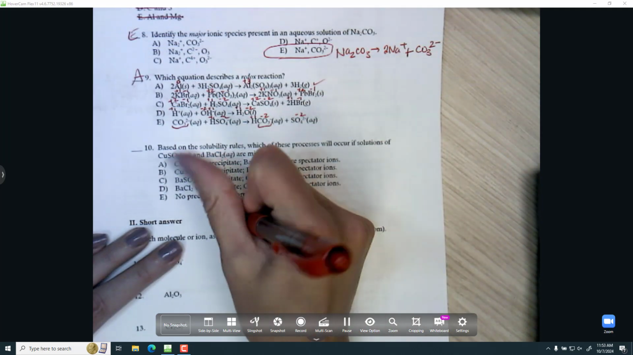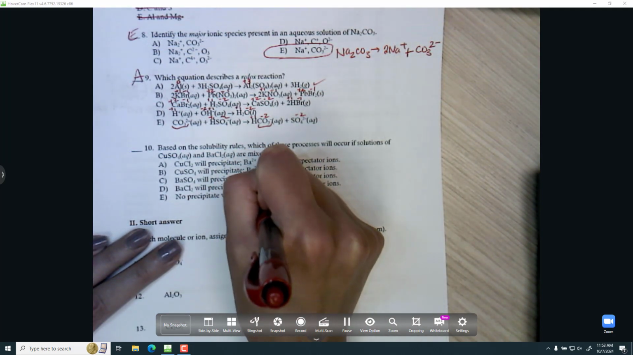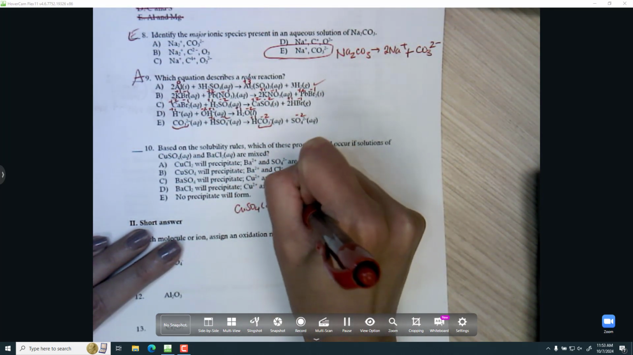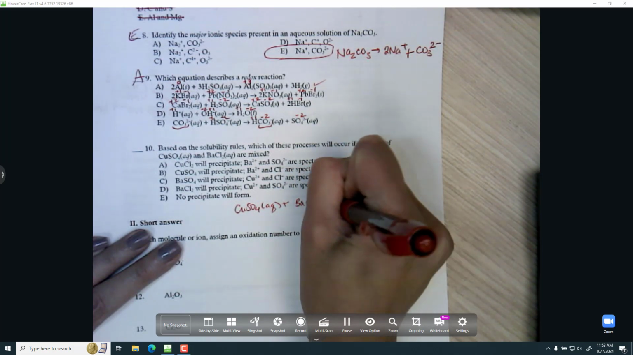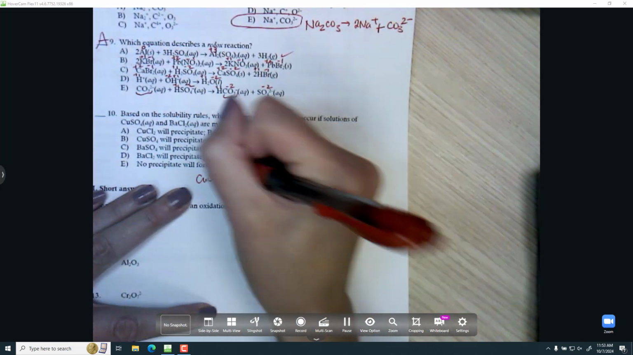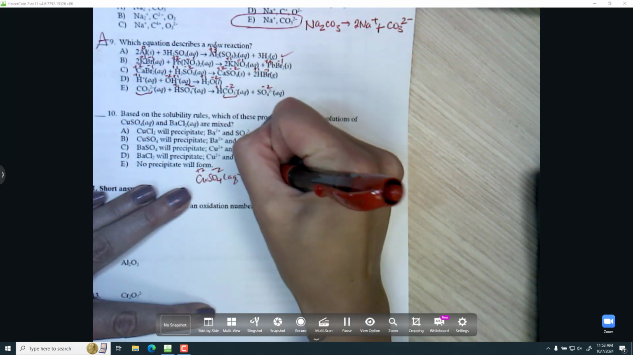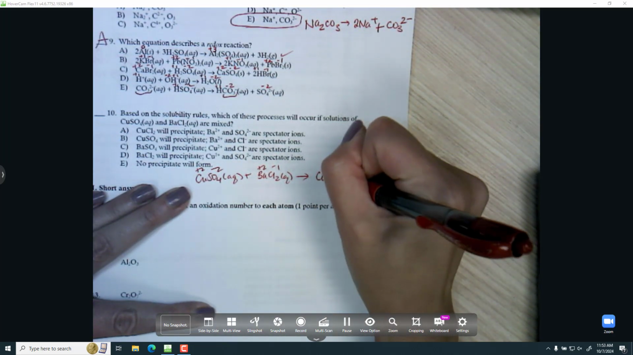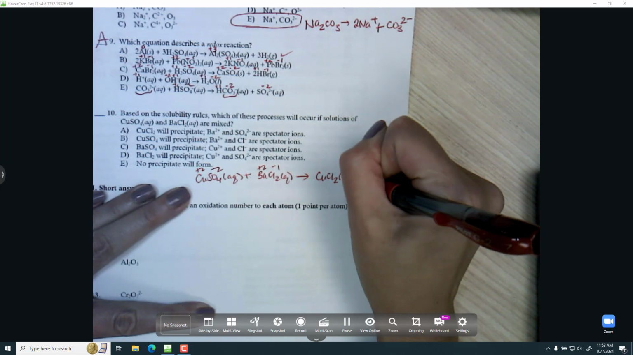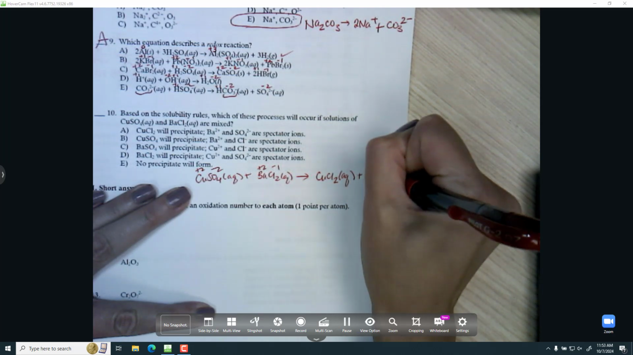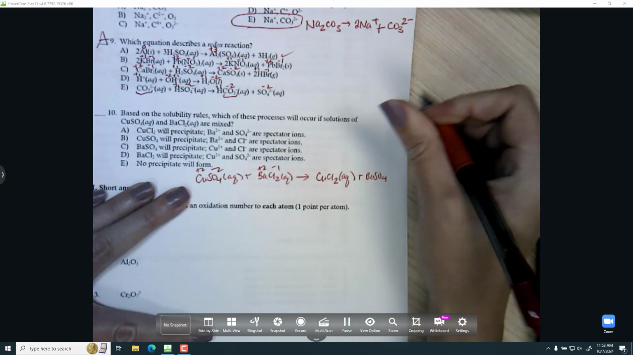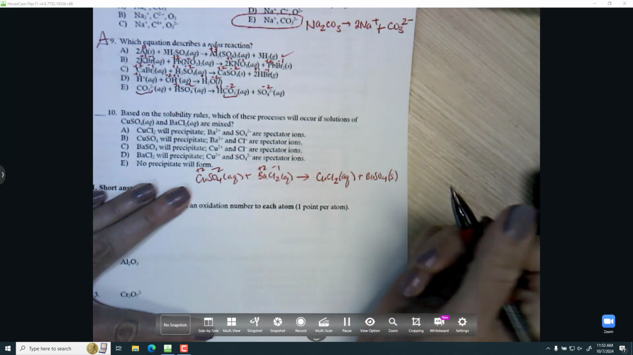All right, here we go with solubility rules. We need to first predict what our products would be. So this would be copper switching places with the barium and copper bonding to the chlorine. Let's write in all the charges, +2 minus 2, +2 minus 1. So copper and chlorine would be CuCl2 to make it neutral. And then barium 2 plus, sulfate 2 minus would be BaSO4.